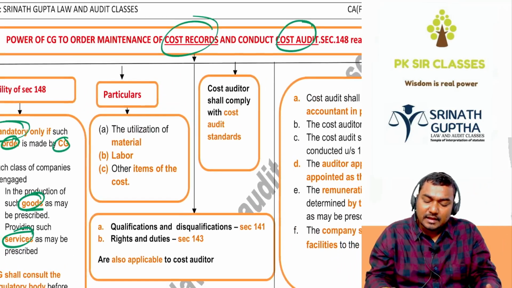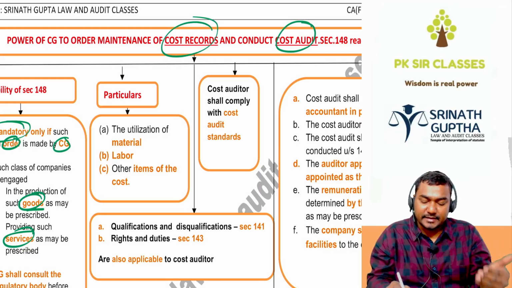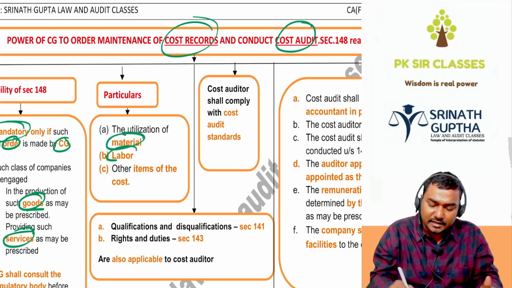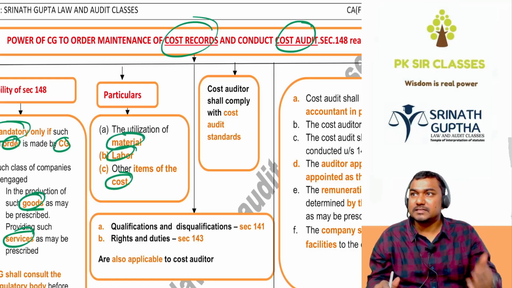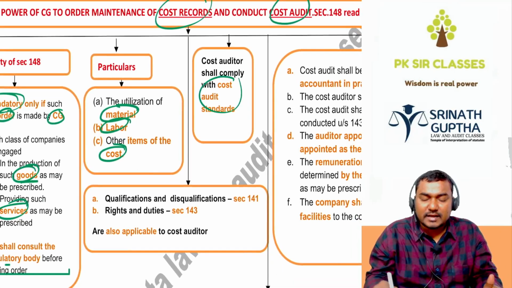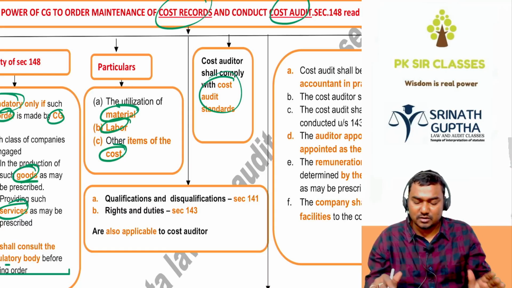If it is applicable, that industry's organizations have to maintain records regarding the utilization of material, labor and other items of cost, that is prime cost and overheads also. And the cost auditor has to follow the cost audit standards while examining the cost records.